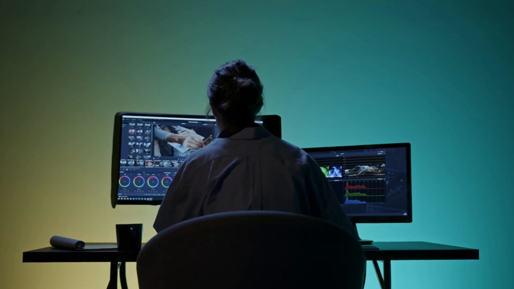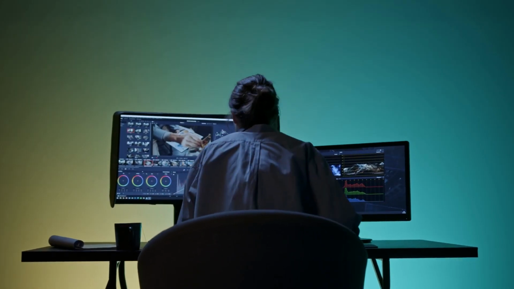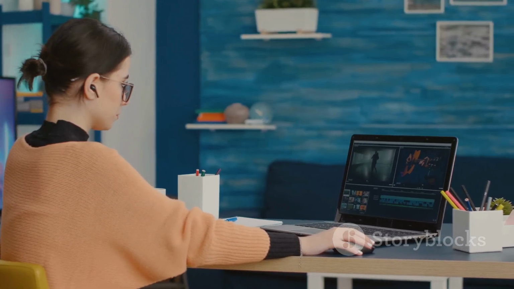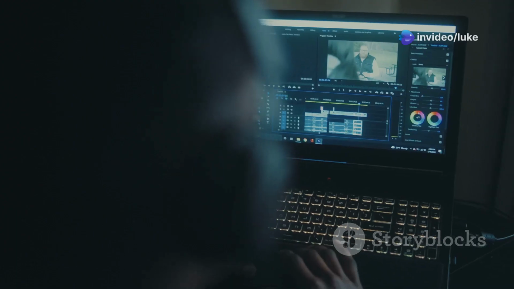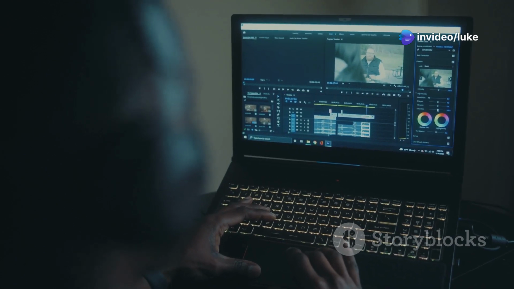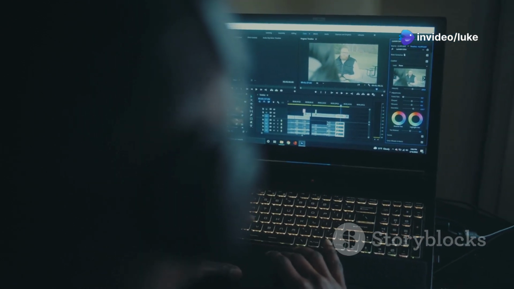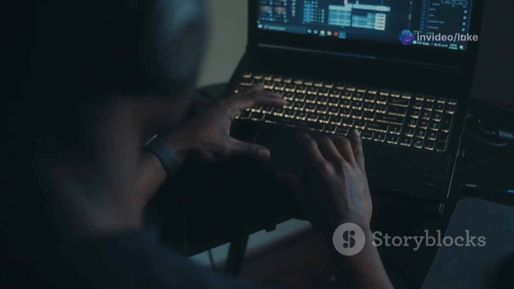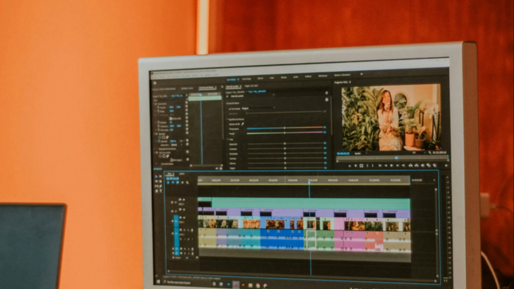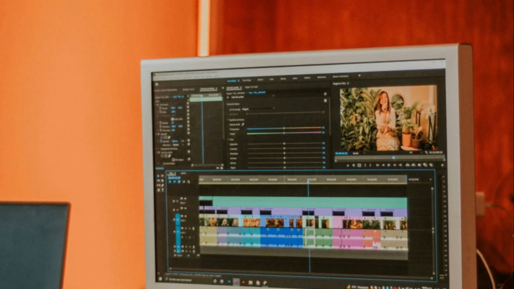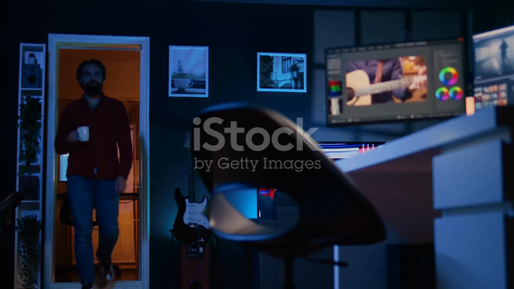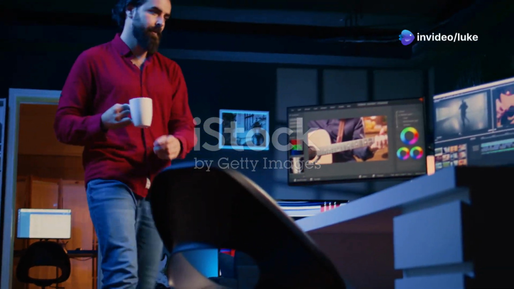Now for the fun part, bringing your script to life with InVideo.io. Log in and choose a template that matches your video's vibe. Then copy and paste your ChatGPT script directly into InVideo.io. Easy. From there, customize everything. Add images, music, transitions, and those cool effects that make your video pop. InVideo.io makes it incredibly simple, even if you're a total beginner.